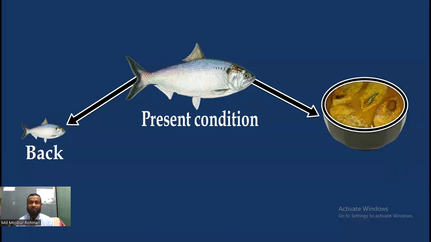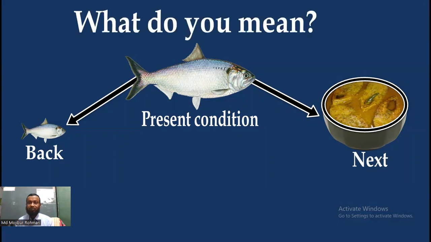And after some time or a few days, it will be a curry. So this is next. Present condition, back, and next. That means in the present condition this is a matured fish, and some days ago it was a little fish, and after some days, it will be a curry.